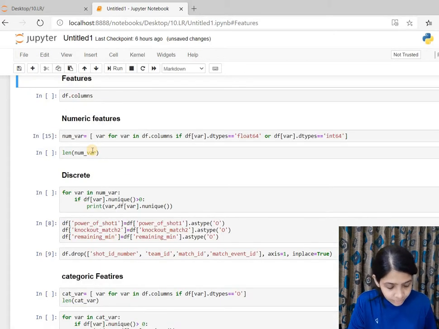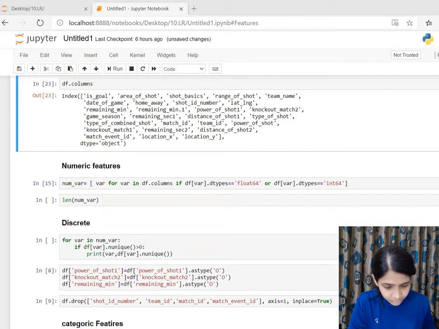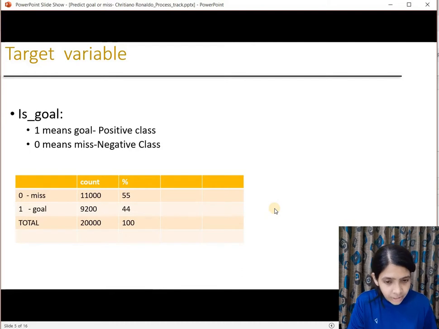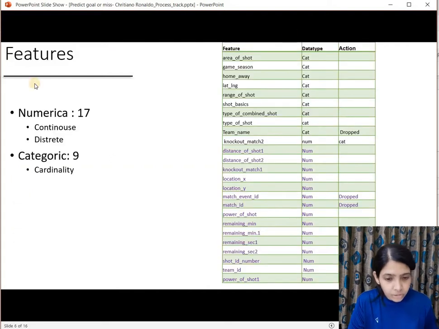Now let's look at the independent features. Every time I run something, I make sure that I note the findings or observations in a PowerPoint or a Word doc so that I can refer to them later. One way of starting the exploratory data analysis is by segregating the features based on their data type, like the number of features that are numeric in nature and the number of features that are categoric in nature.